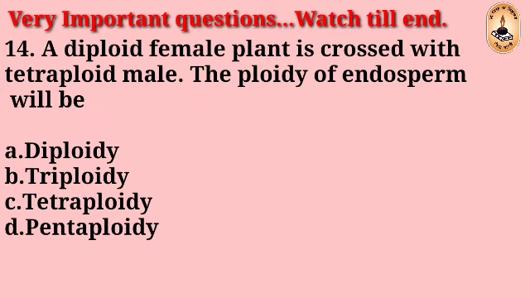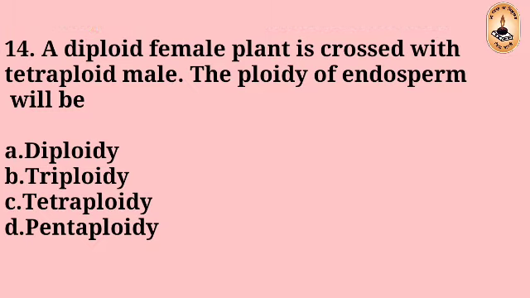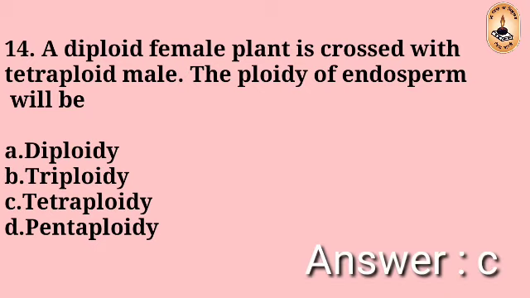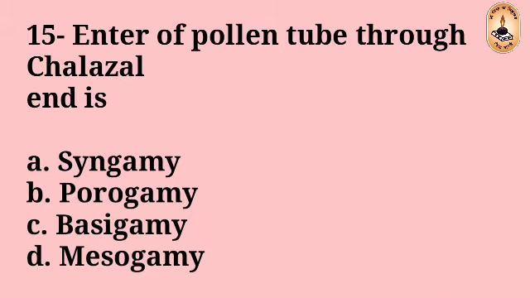Question number 14. A diploid female plant is crossed with a tetraploid male. The ploidy of the endosperm will be: diploid, triploid, tetraploid, pentaploid. The right answer is C, tetraploid.